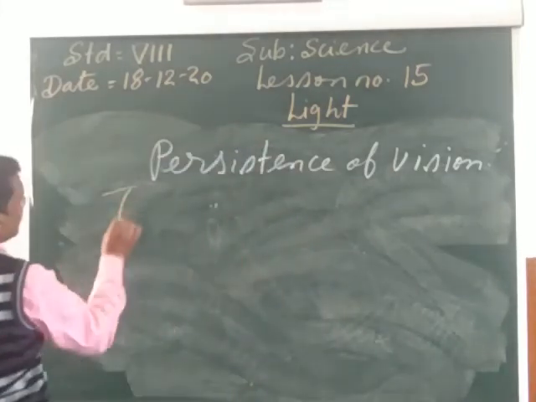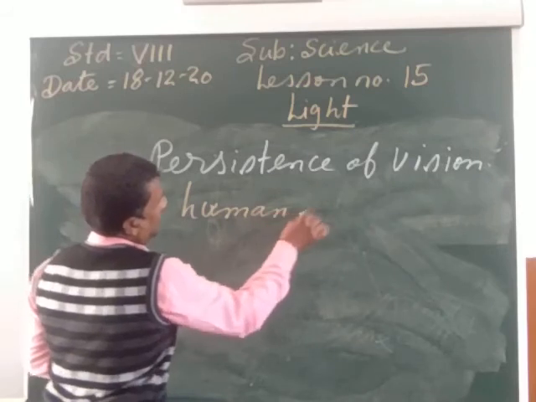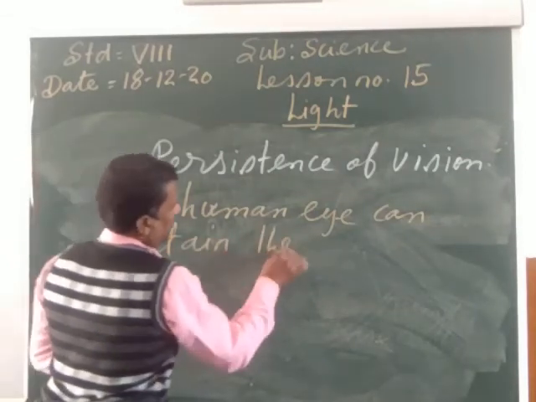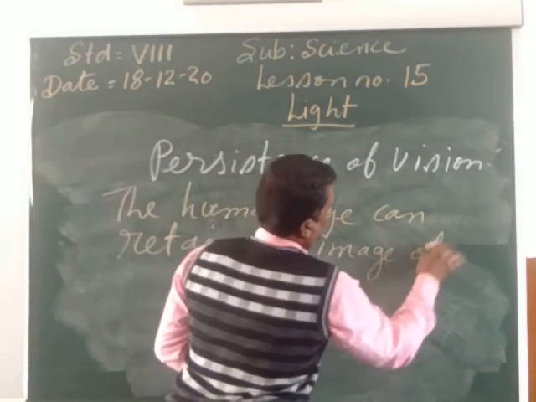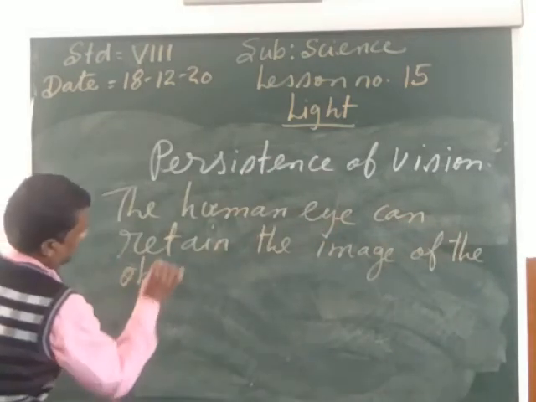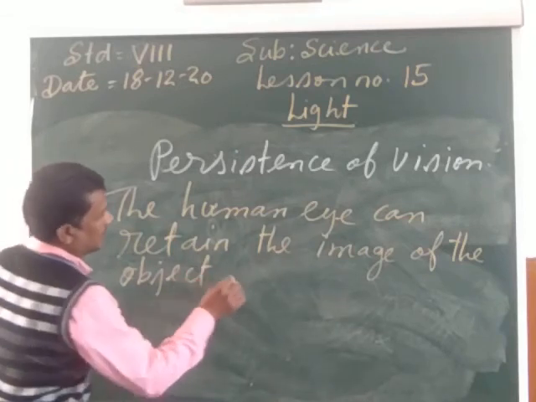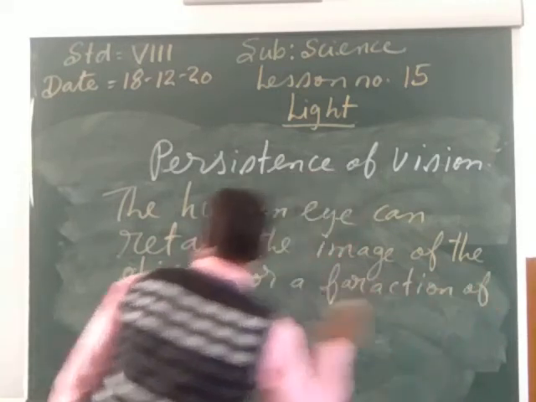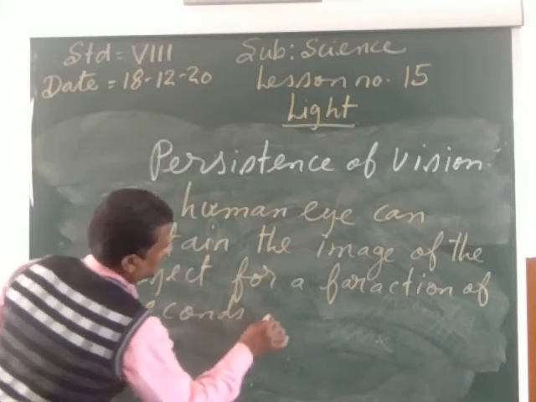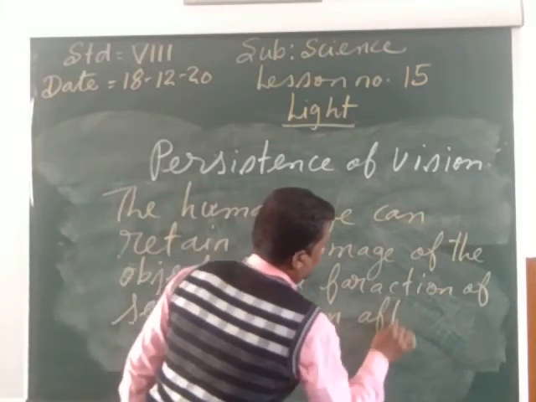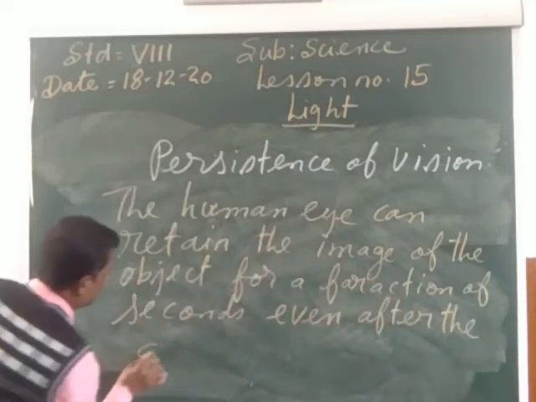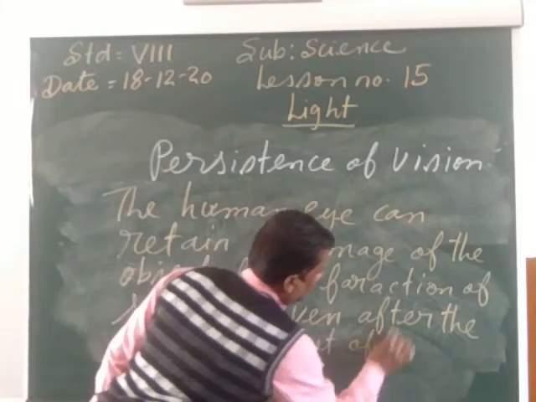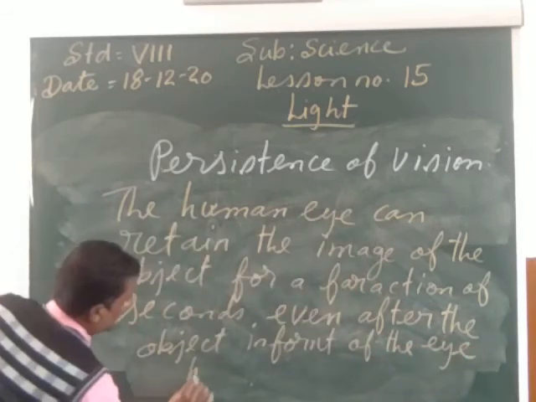So I am writing the definition. The human eye can retain the image of the object for a fraction of a second, even after the object in front of the eye has been removed.